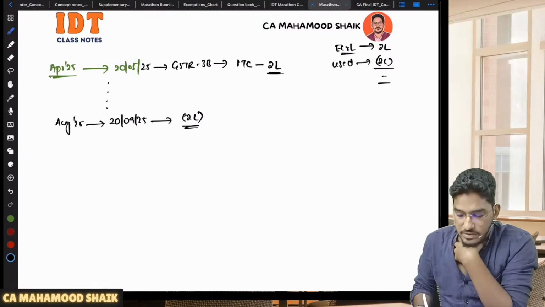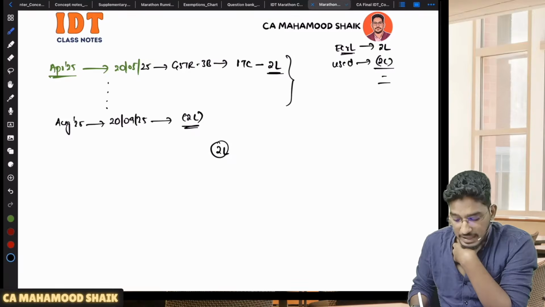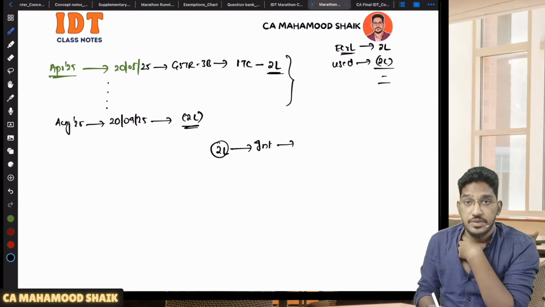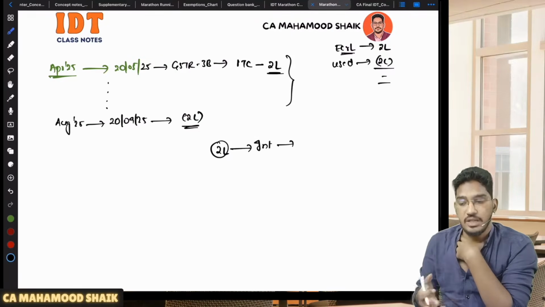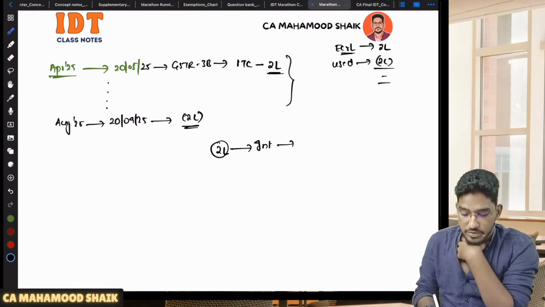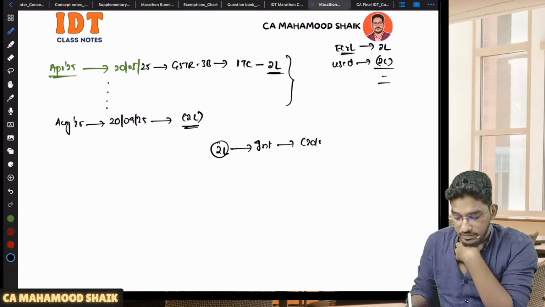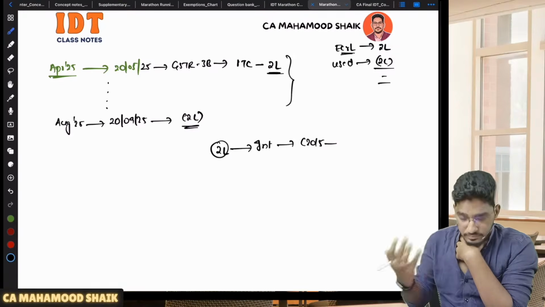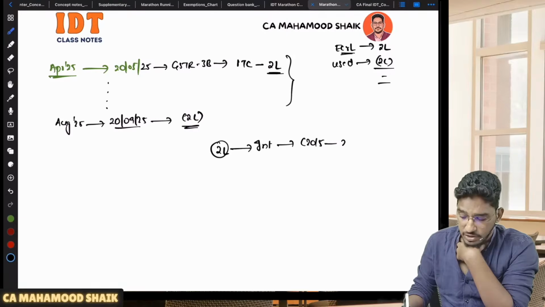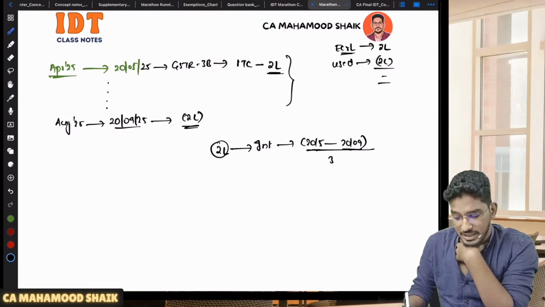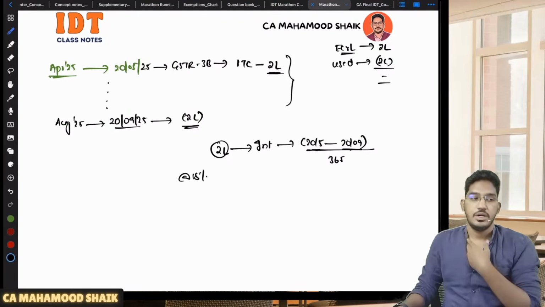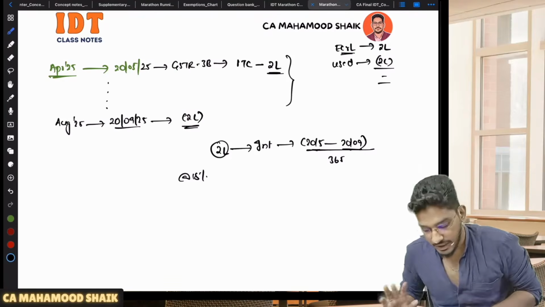Now if you just reverse it, it alone will not be enough. On that ITC which you have wrongly availed and utilized, on that 2 lakh rupees, you will be liable to pay interest also. From which date, sir? From the date of utilization till the date of reversal. Sir, I utilized it on 20th of May, and you are reversing it on 20th of September. So from the date of utilization till the date of reversal, you have to calculate the days, and for those days you have to pay interest at the rate of 18% per annum.